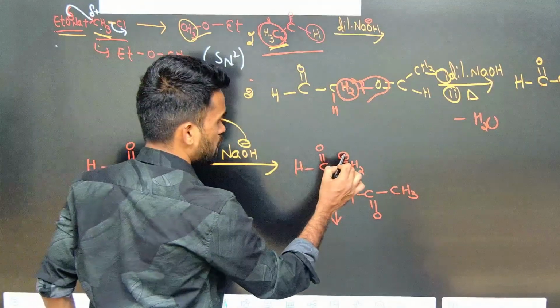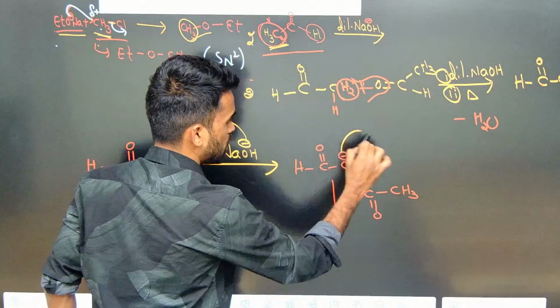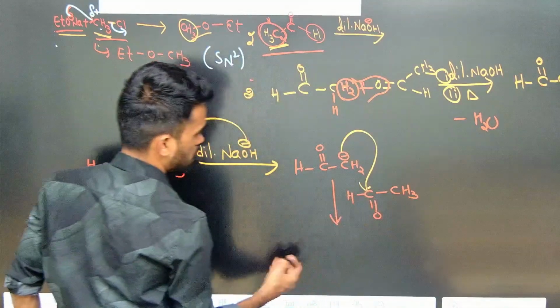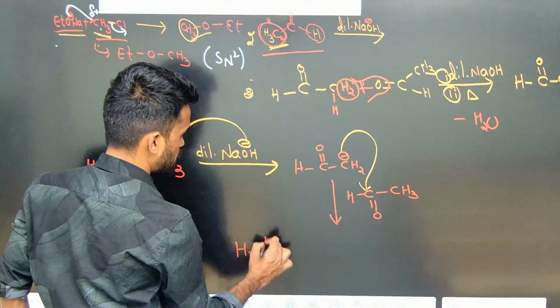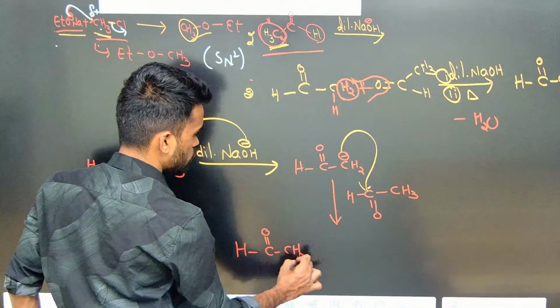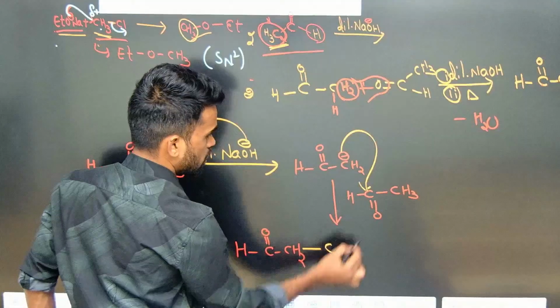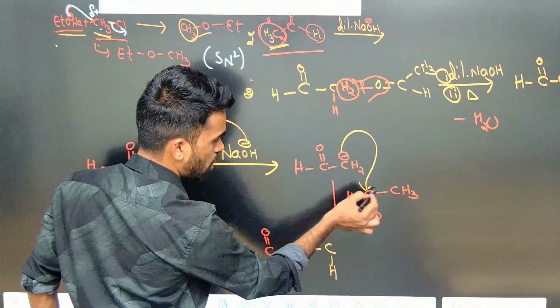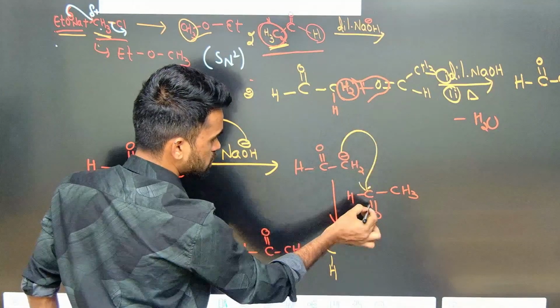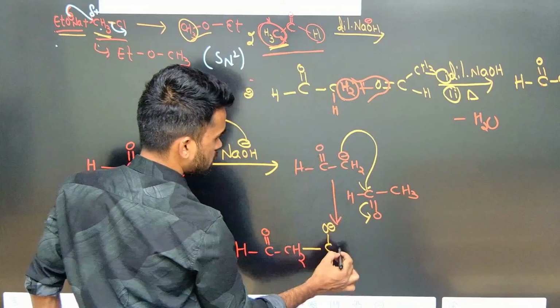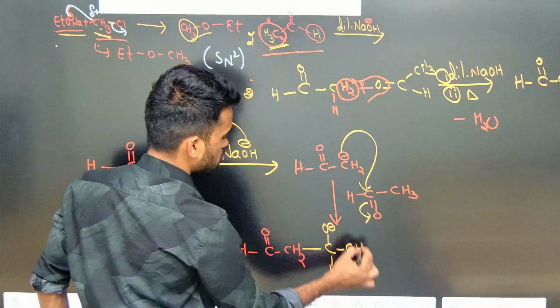This carbon anion will attack the carbon of the carbonyl group, so that you get C double bond O, CH2, attached to this CH. Carbon can hold 4 bonds only, no? Already 4 are there. The 5th bond is coming, which means this pi bond will shift onto the oxygen. Next is CH3. So this is what we will get.